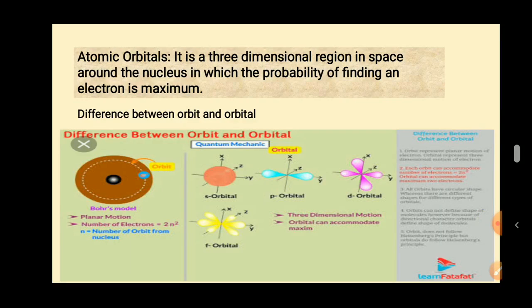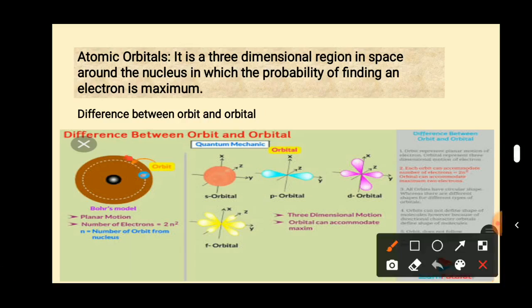He already explained the meaning of orbit or shell, one and the same. Orbit is just a circular path around the nucleus in which the electron revolves.